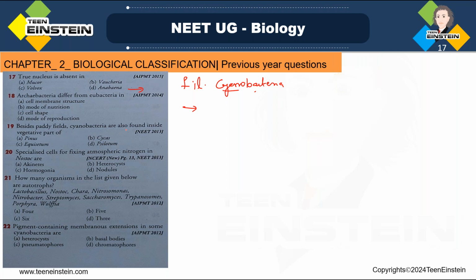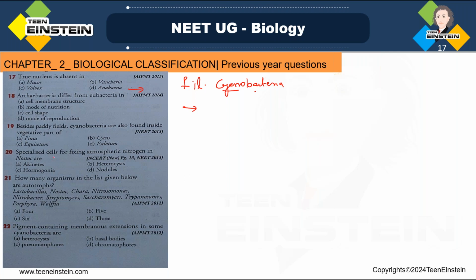Only a few species of cyanobacteria form an association with Cycas. Pinus, we know, is a gymnosperm, right? And Equisetum belongs to the vascular plants, the horsetail family. Then Xylotum belongs to pteridophyta, and pteridophyta means fern-like plants, right? So here option B, Cycas, is the right answer.